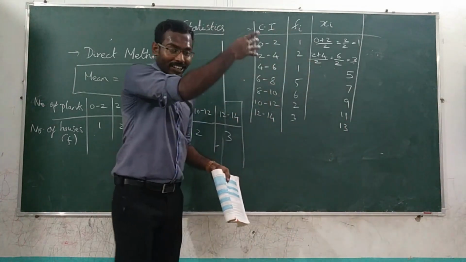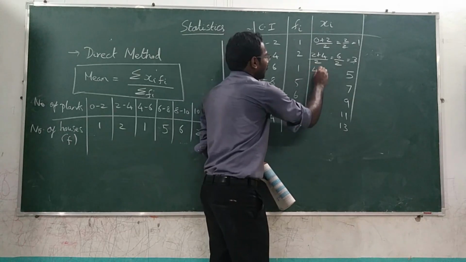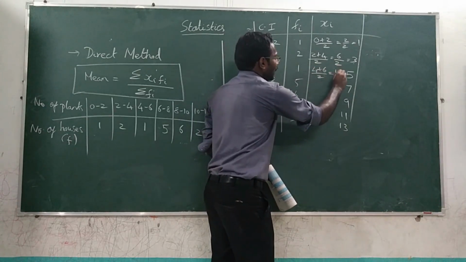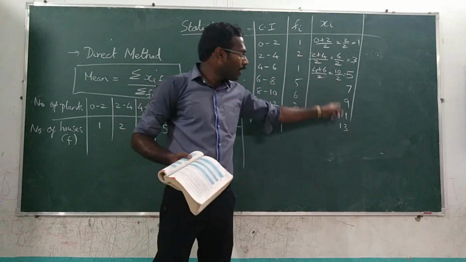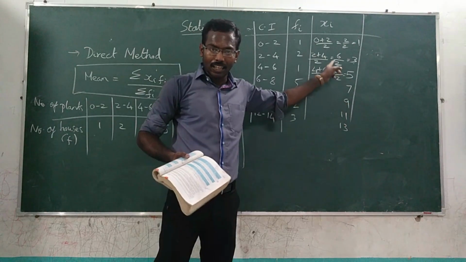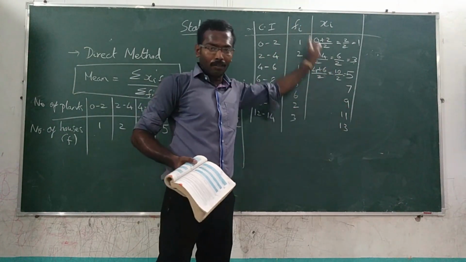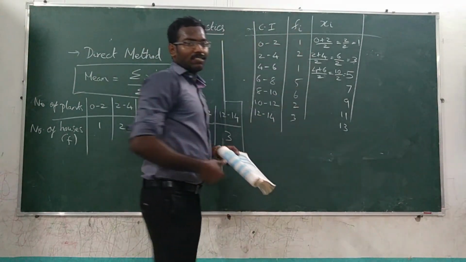You can do it as a shortcut like that. Let us check: 4 plus 6 divided by 2, that is 10 by 2, the answer is 5. So in this way you can do it as a shortcut also. If you have doubt in that, you can do it the normal way. So we have found frequency as well as xi.